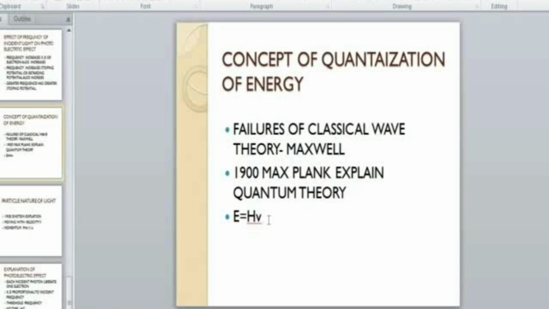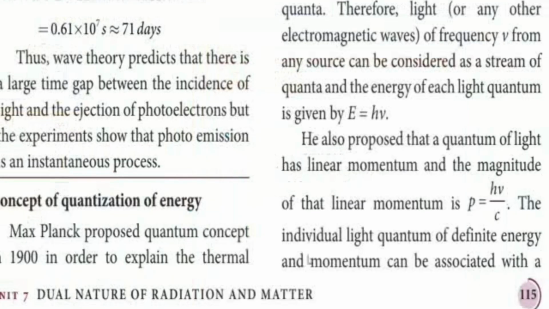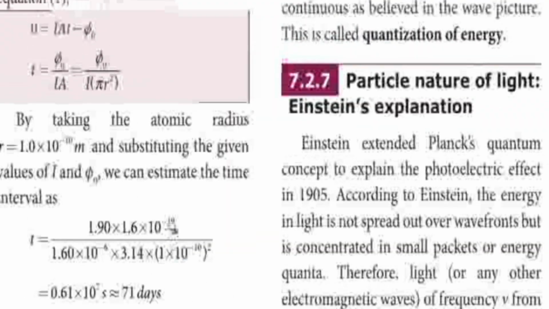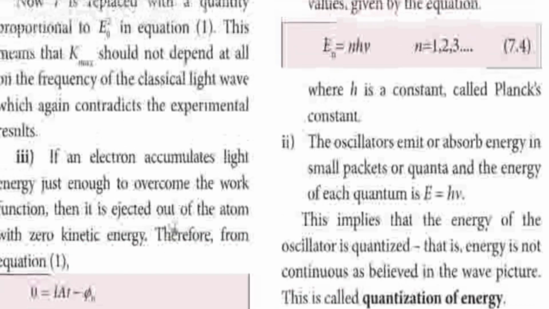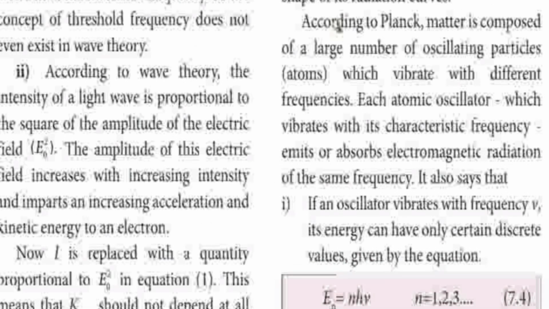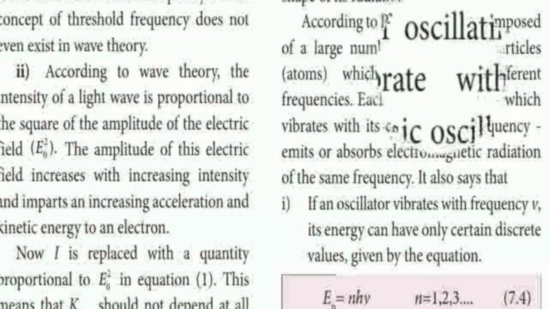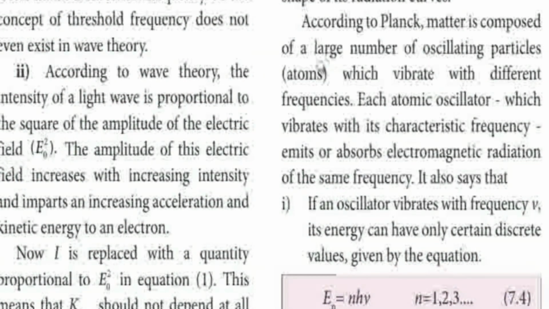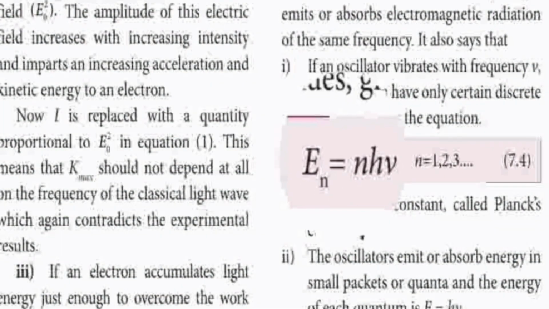The next theory was explained by Max Planck, the quantum theory. In quantum theory, you know, E is equal to h nu. He explained that light is a form of energy packets called quanta, which are discrete energy levels. Matter is composed of a large number of oscillating particles called atoms. Each atomic oscillator vibrates at a different frequency, and each frequency emits a different energy, that is E is equal to n h nu.